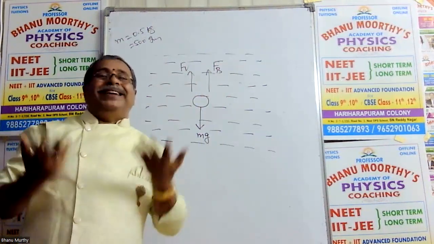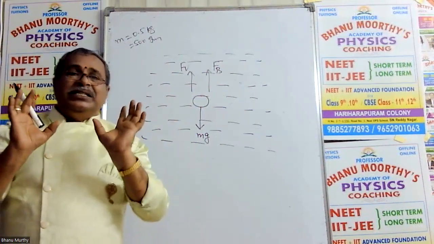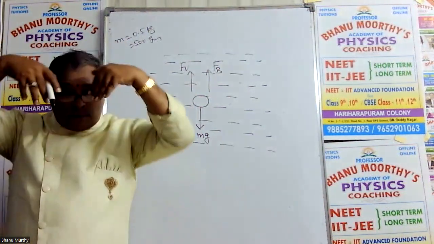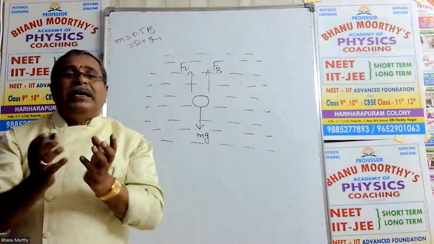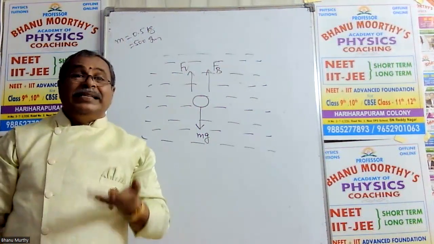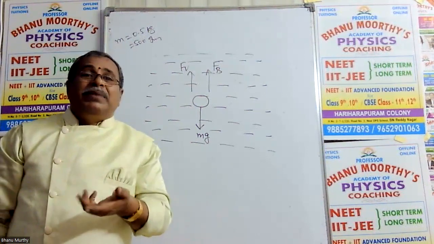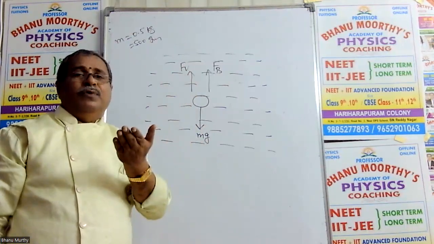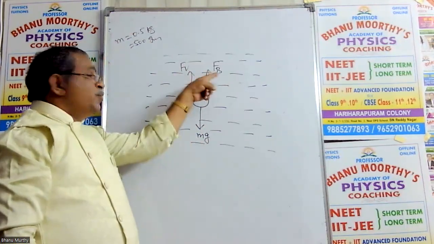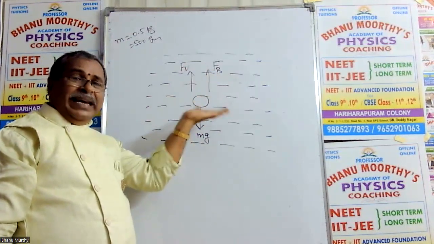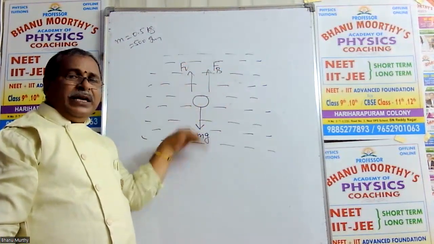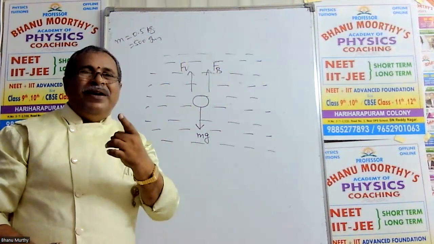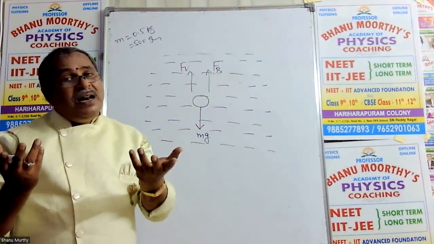But first, the liquid is not allowing the ball to come down. The ball is trying to come down due to its own weight, but the liquid is not allowing it. It exerts some upward thrust, and that upthrust is nothing but buoyancy force. These two are internal forces, my dear students, exerted by the liquid, and they are opposing the external force, gravitational force. So if these forces are equal and opposite, the ball may be at rest or in uniform motion.